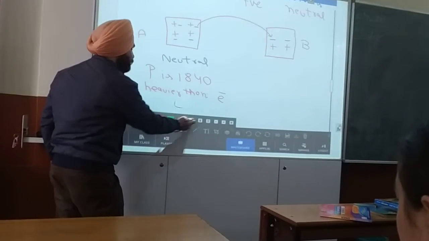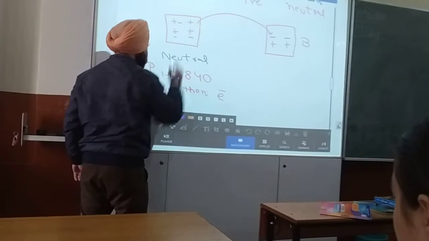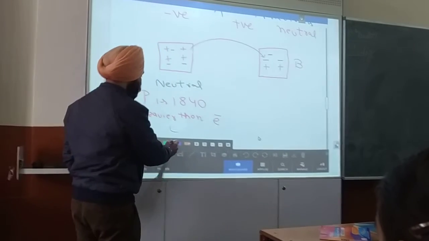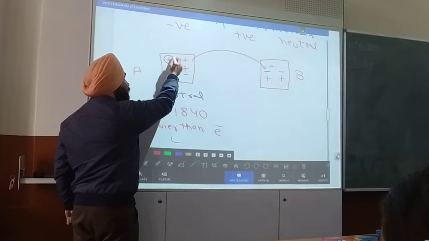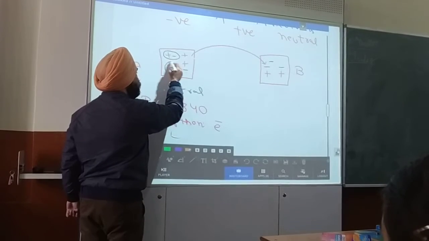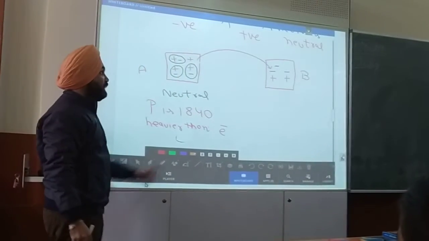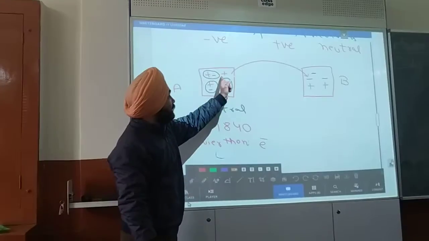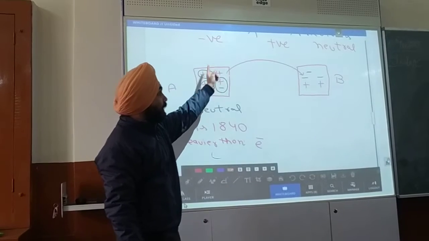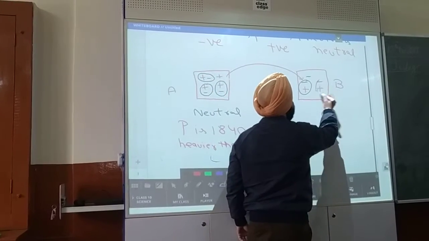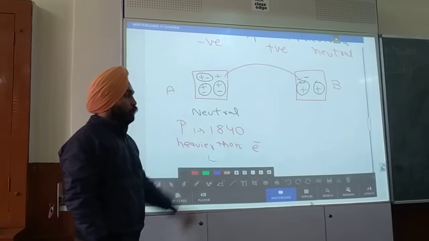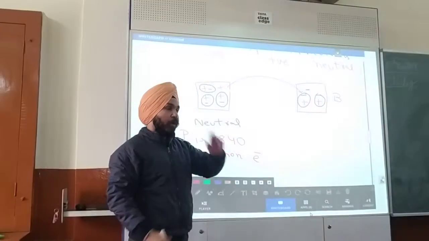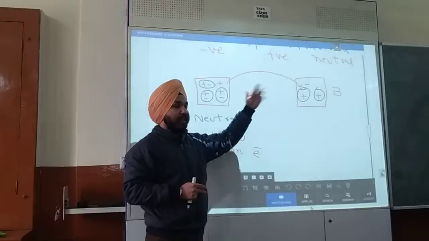Now if the particle is transferred, I am going to rub this and transfer this particle here. So now you can see positive and negative are cancelling each other, again and again. But this positive is left alone. So when this is left alone, this body becomes a positively charged body, and this becomes the negatively charged body. Because of this, the body becomes charged and it can attract or repel any other body.